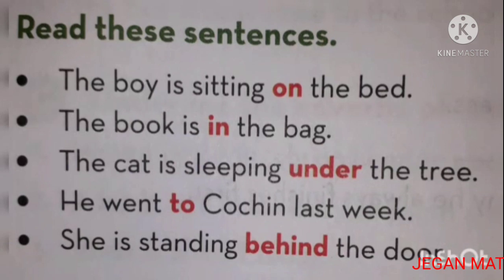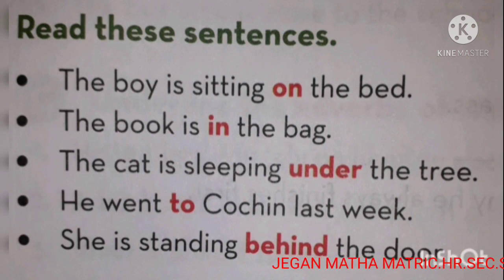Children, let's see the sentences. The boy is sitting on the bed. The book is in the bag. The cat is sleeping under the tree. He went to Cochin last week. She is standing behind the door.